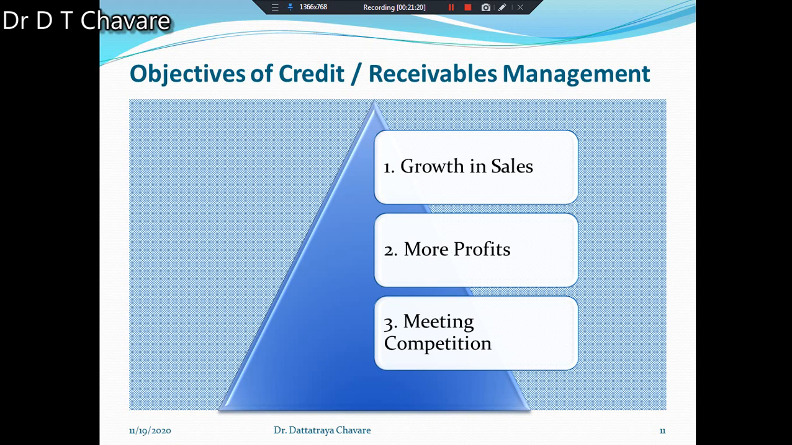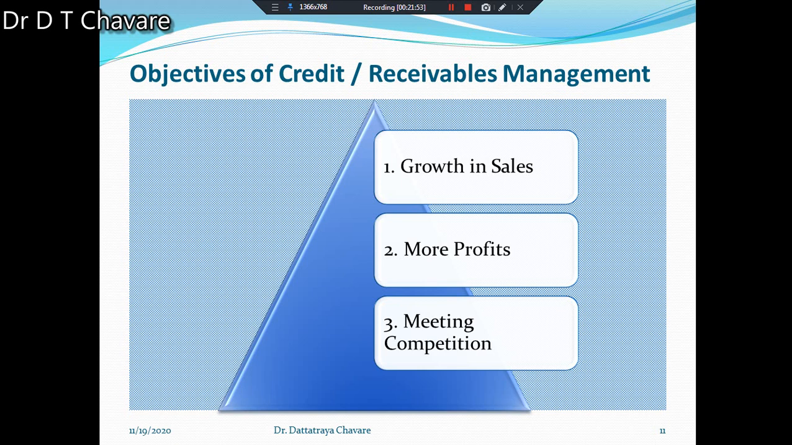And if the firm is going to sell the goods and services on credit, at that time payments are postponed to the future, debts and receivables are created. It means that if the firm is selling goods and services on credit, there will be an increment in receivables. That's why we have to understand the exact meaning of credit or receivable.